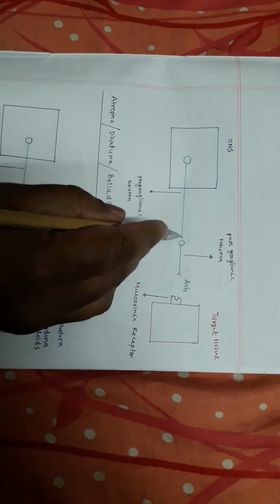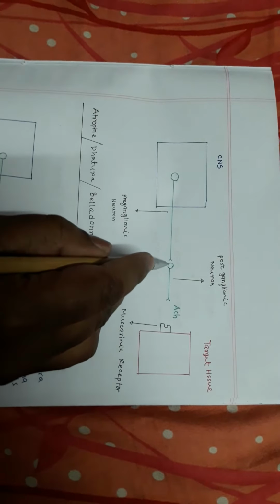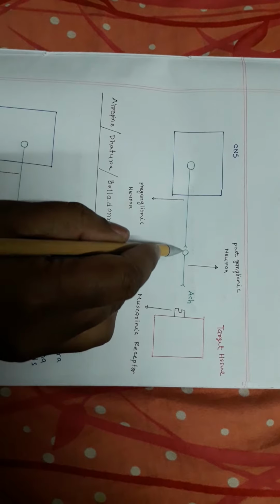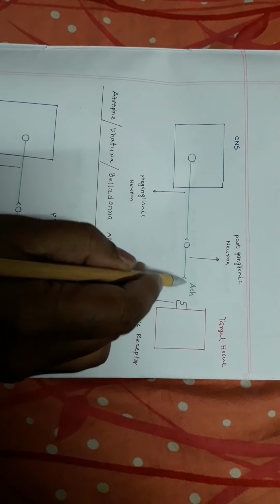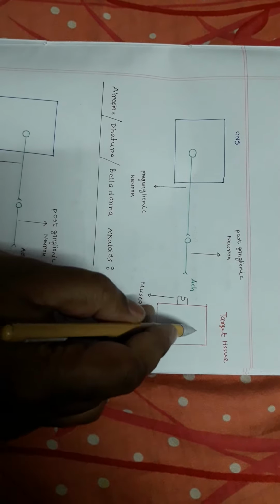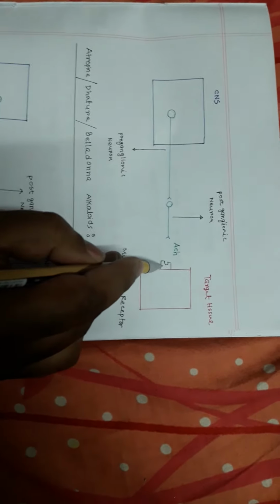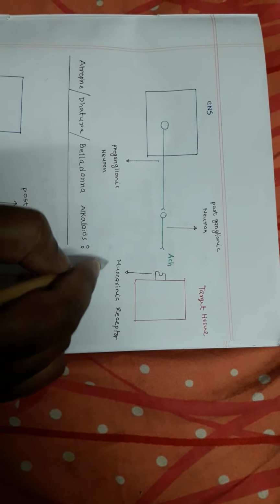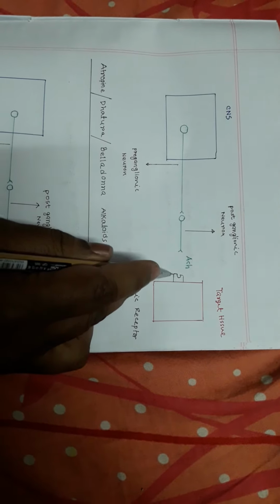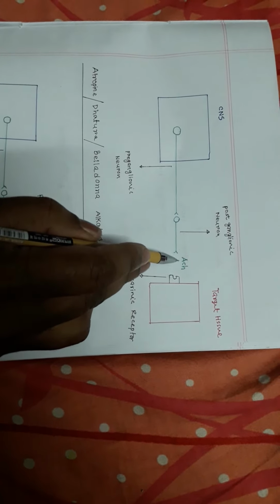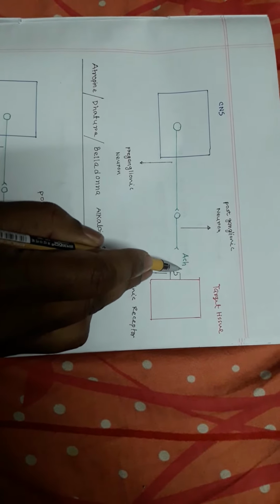Let's start our lecture. So now this is your central nervous system, and this is a preganglionic neuron arising from the central nervous system, and this preganglionic neuron synapses with another neuron outside the central nervous system, and this is the postganglionic neuron, and this postganglionic neuron innervates the target tissue. On the surface of the target tissue there is a receptor. This receptor is called the muscarinic receptor, and the neurotransmitter that is released by the postganglionic neuron is acetylcholine.